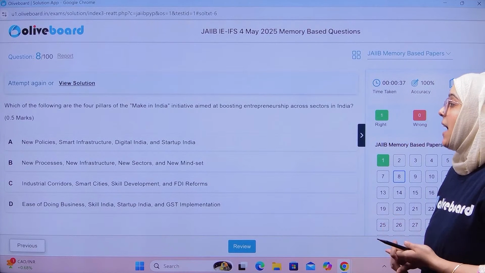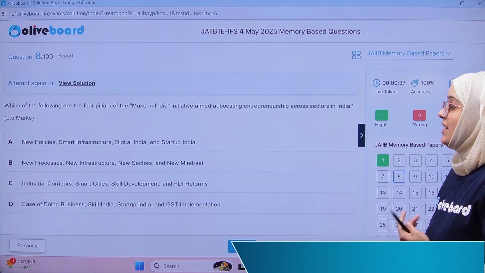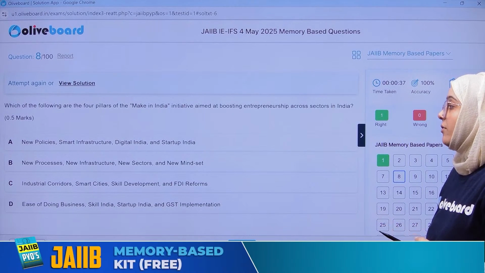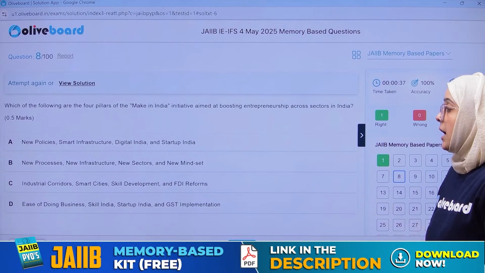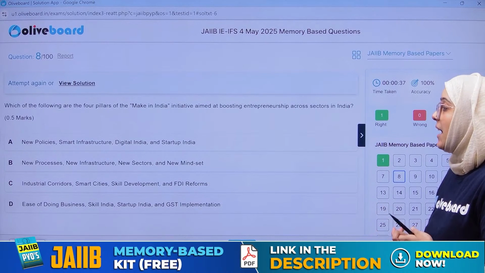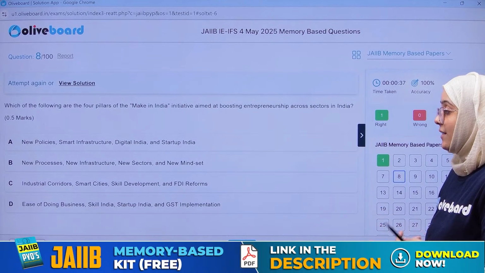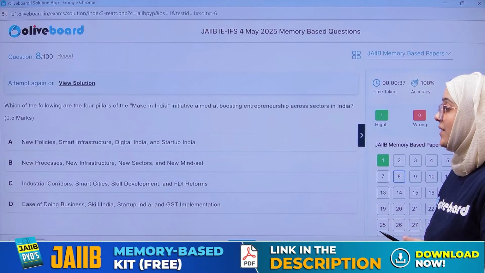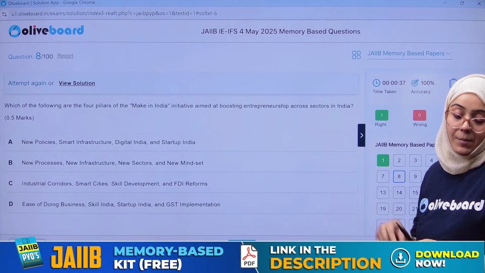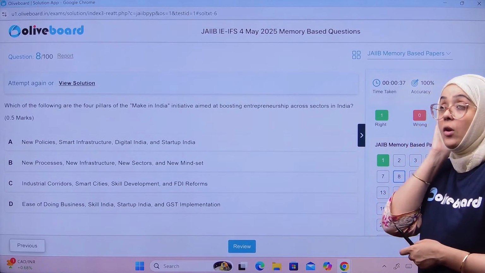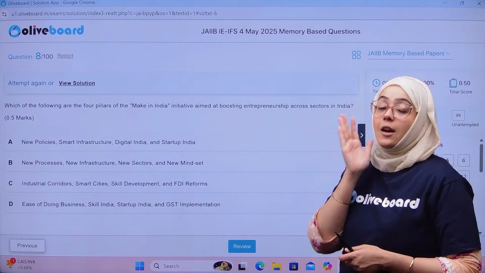New policies, smart infrastructure, digital India, startup India. New processes, new infrastructure, new sector, new mindset. Industrial corridor, smart cities, skill development, FDIs. Ease of doing business, Skill India, Startup India, GST implementation. Very easy. The four pillars of Make in India concept.